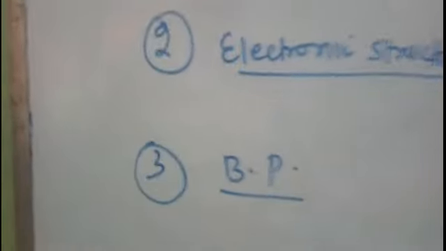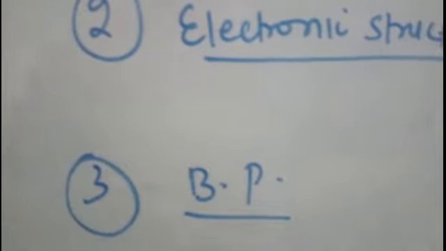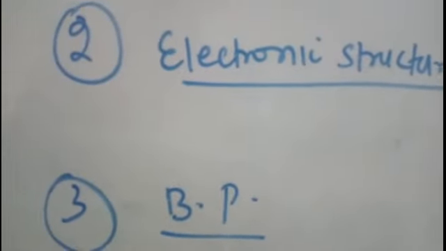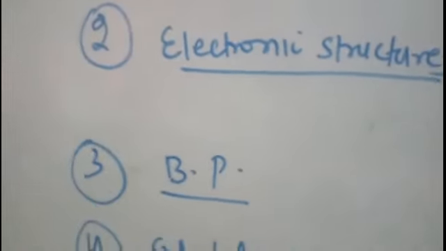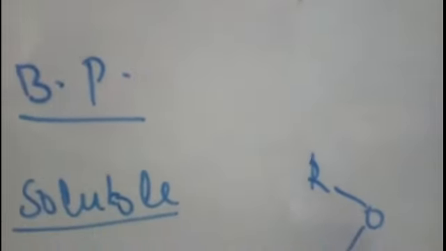Now next we will study its solubility. Most of the ethers are soluble in water, right? And why are they soluble in water? Because they are capable of forming hydrogen bonds with water.